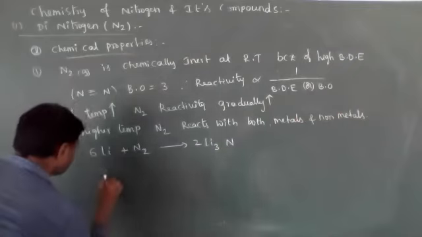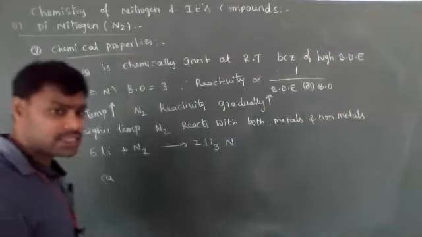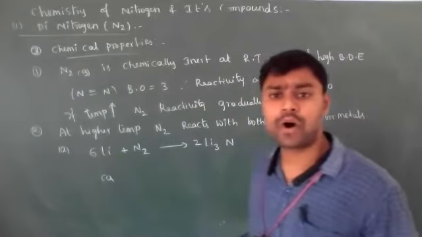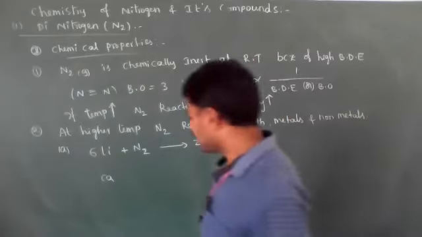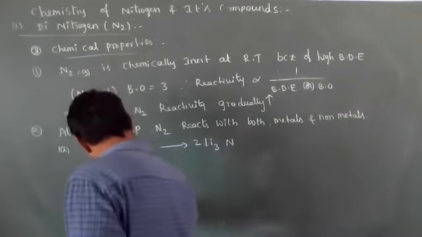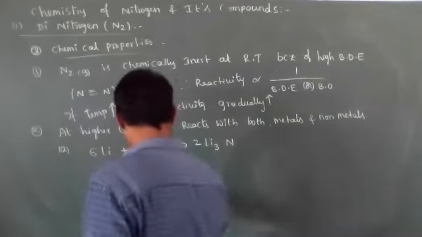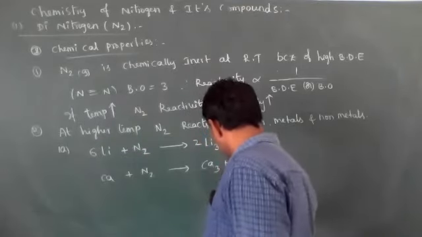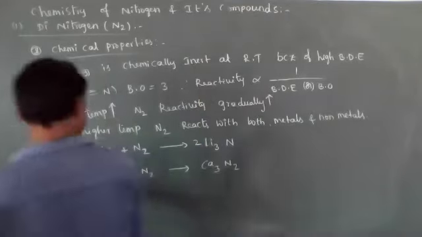As well as calcium, magnesium or aluminum, they react to form the corresponding metal nitrides. Here Ca3N2, because calcium's valence is 2.